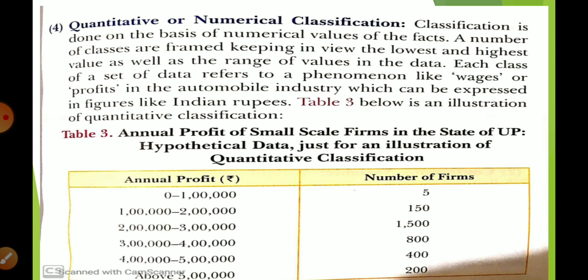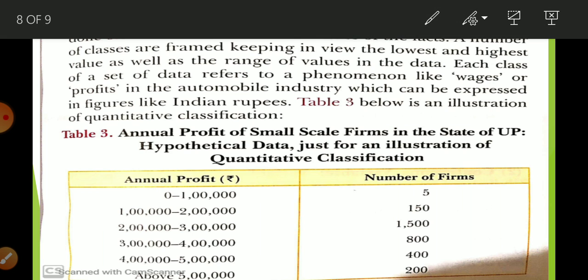So a number of classes are framed keeping in view the lowest and the highest value as well as the range of the value in the data. Here is given some example like wage. Whenever you want to express wage, it will always be in number, how much wage you get, how much salary you get. So you are not going to say low or high, or more; 10,000, 20,000, 30,000. So it is always represented in number.